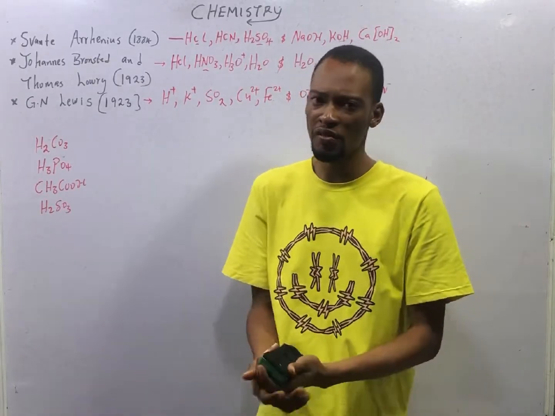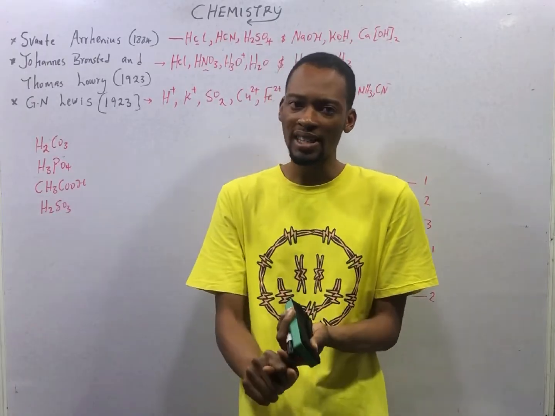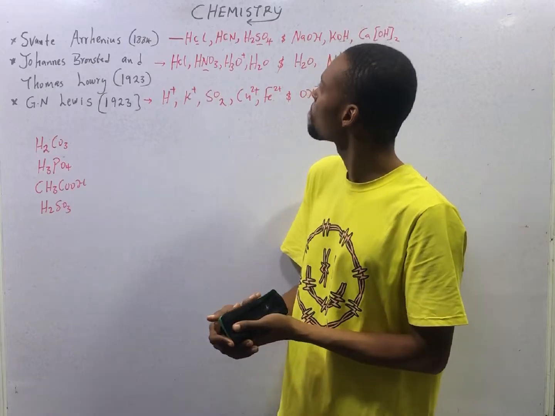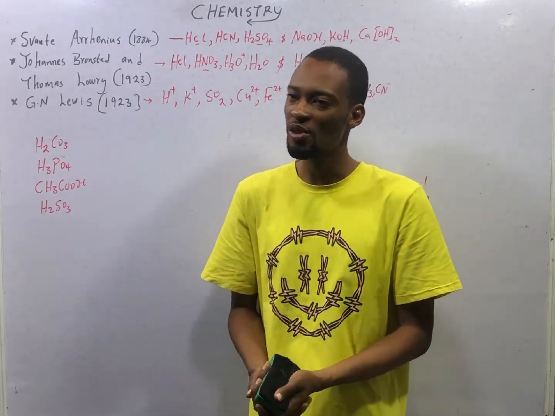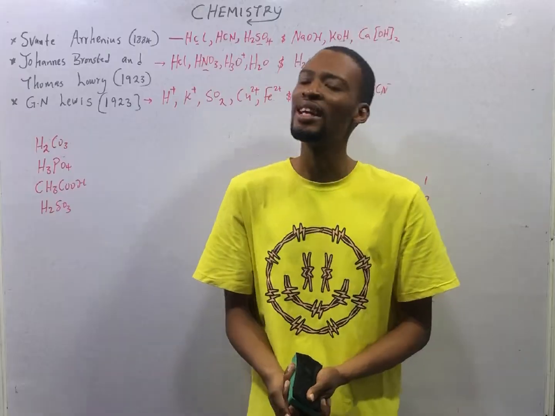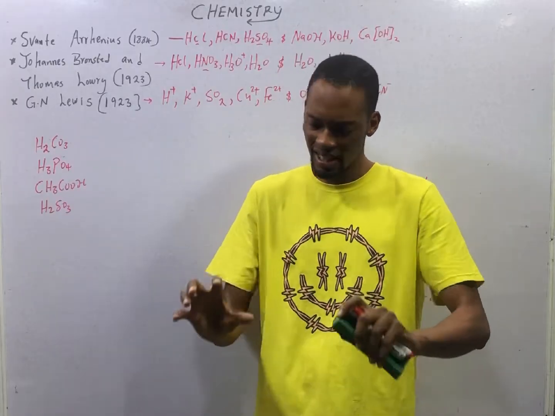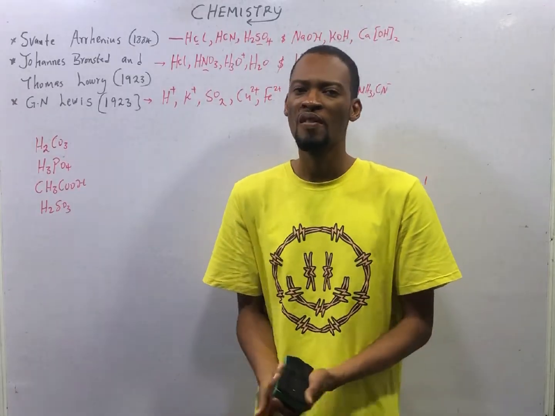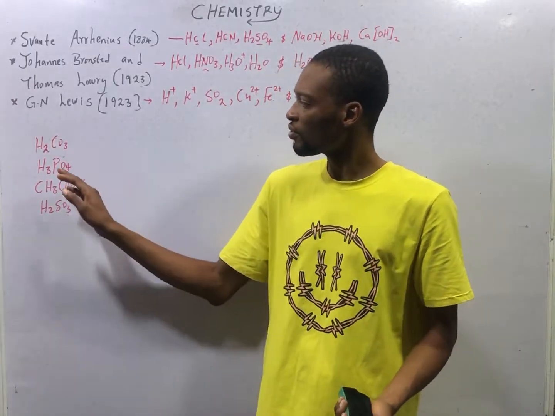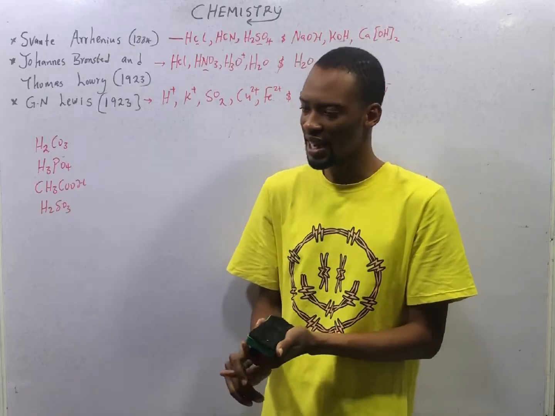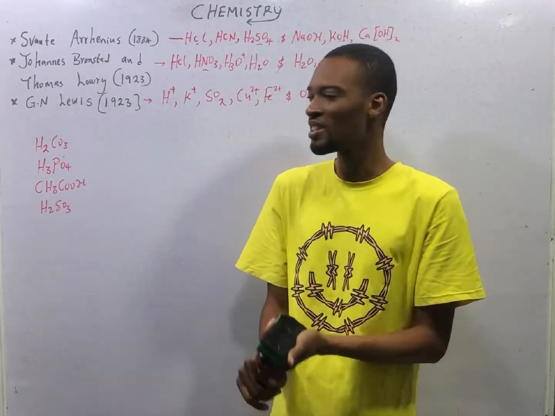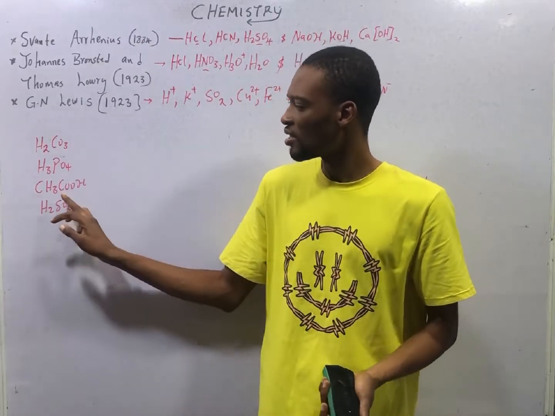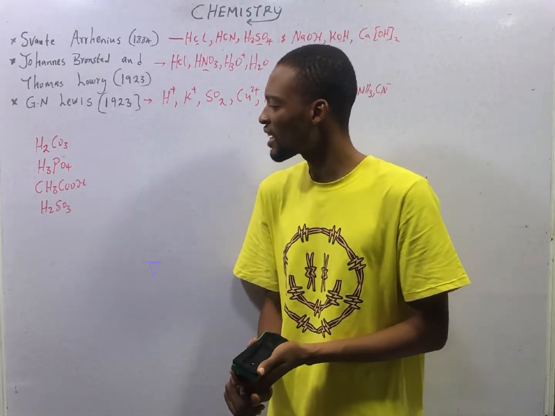Examples of strong acids are hydrochloric acid, nitric acid, HNO3, then H2SO4 is a strong acid. HClO4 is a strong acid. These are major strong acids. They dissociate completely in solution. Then weak acids: H2CO3 is a weak acid. It does not dissociate completely in solution. H3PO4 is a weak acid. CH3COOH is a weak acid.